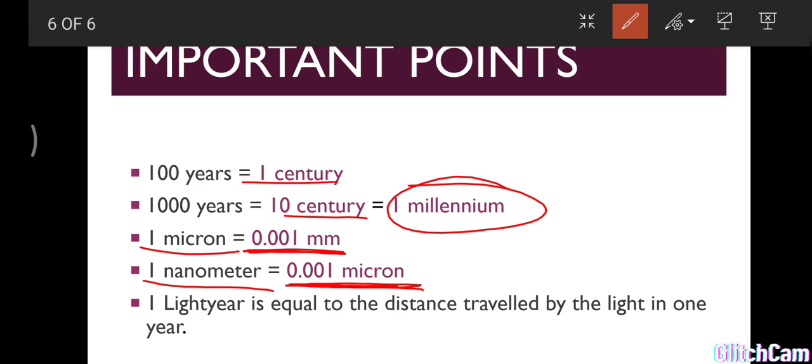So these are some important points. Up to this we are concluding our class.